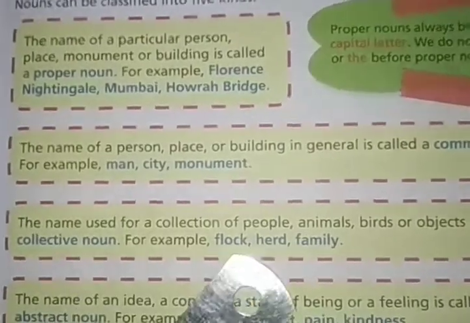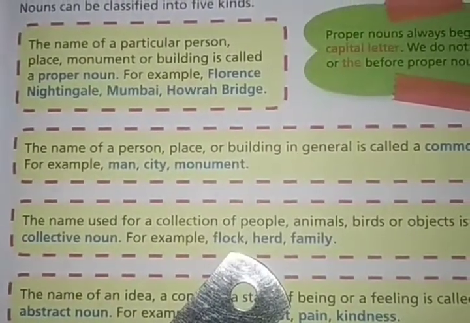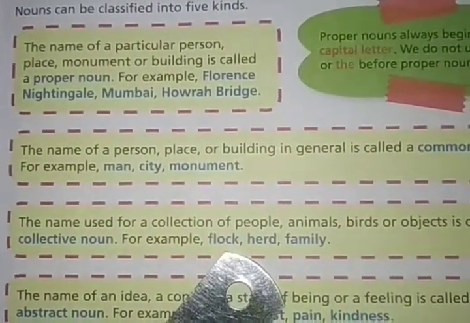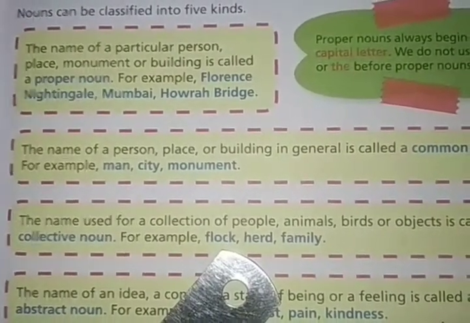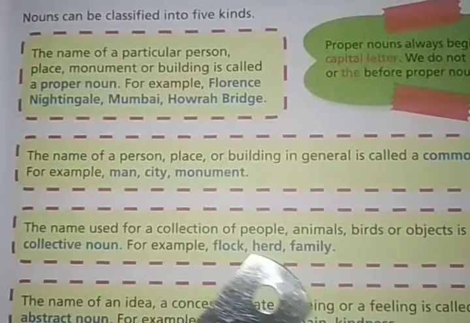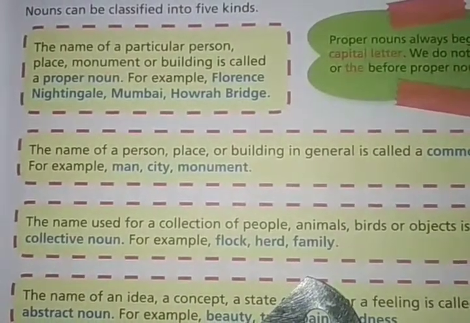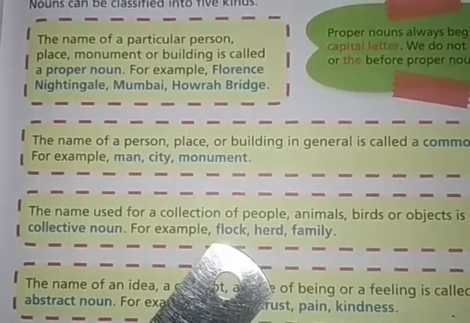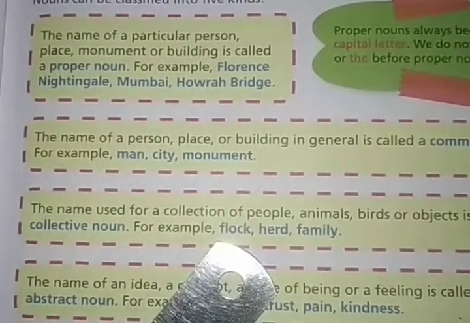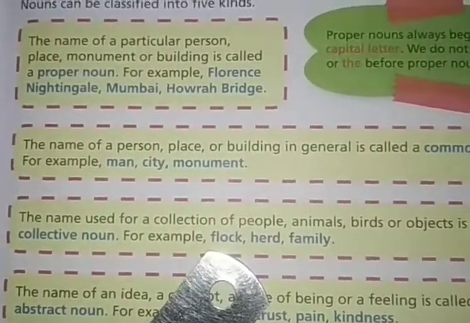For examples, flock. Flock means a flock of birds. So some animals together. Herd means a herd of animals. By herd we mean that some animals together, right?